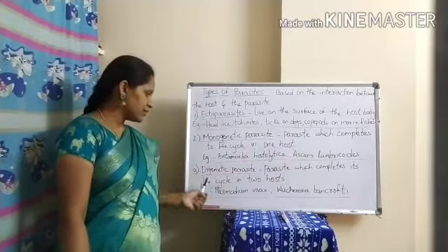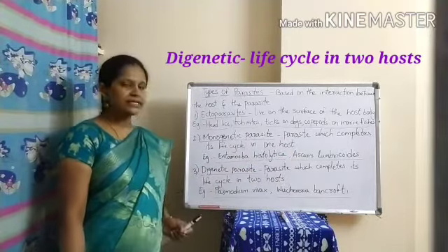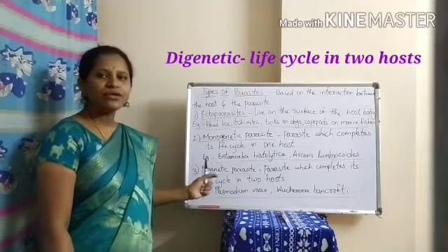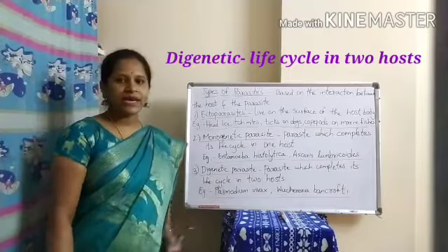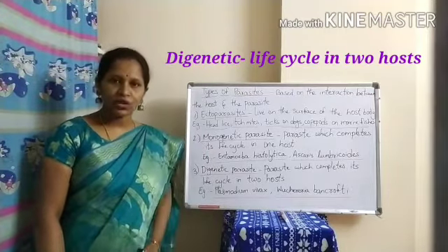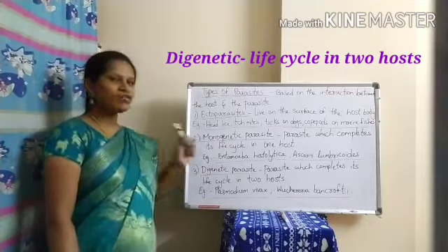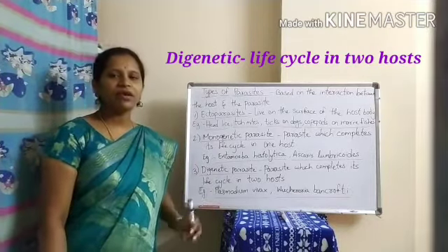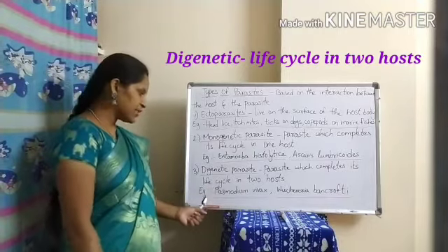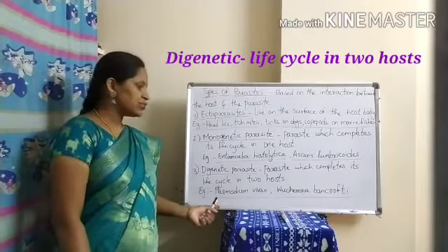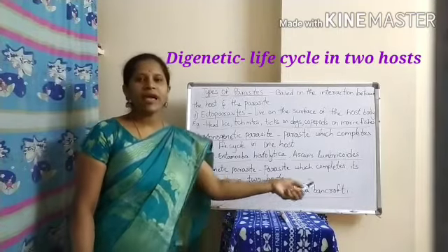Next, coming to another type of parasites known as digenetic parasites. Di means two. Any parasite which completes its life cycle in two different hosts. So in mono we have only one host, and in digenetic parasites we have two hosts. Examples of digenetic parasites are Plasmodium vivax and Wuchereria bancrofti.